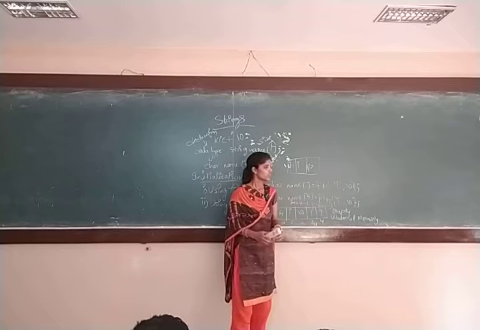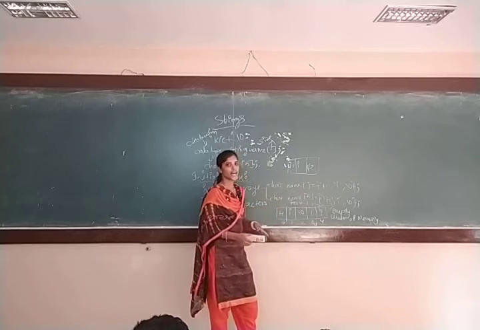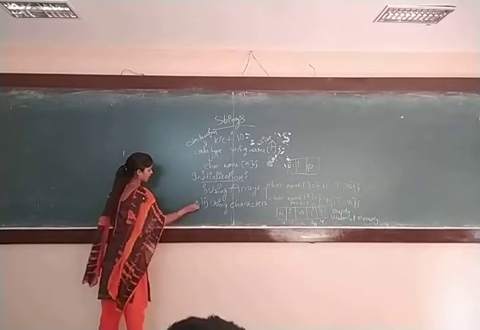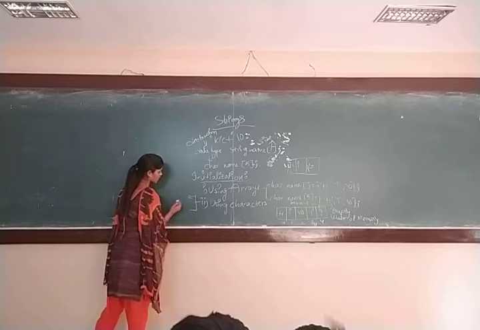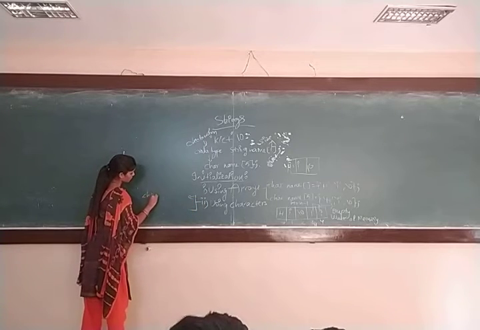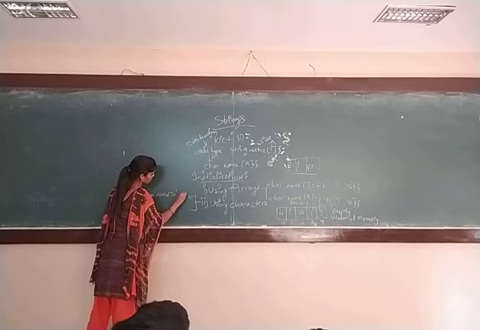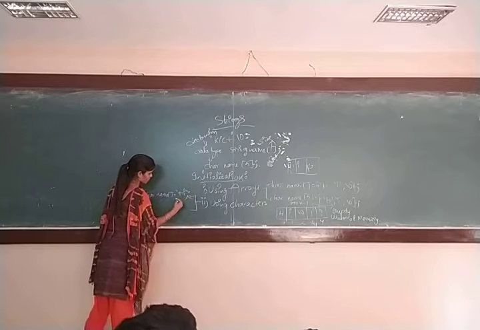Is that clear? So this is using arrays. Now using characters. Using characters also, you can give with size or else without size. Okay?